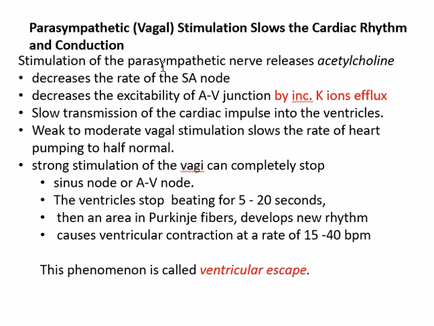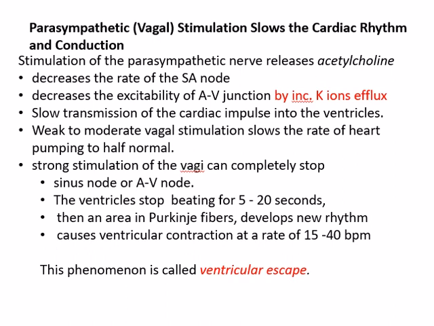Whenever the vagi are stimulated in a weak to moderate fashion, it slows the heart rate. The heart pumping decreases to half of the normal. The normal was 70 beats per minute, then it will be lower, like 35 beats per minute. If the vagi are strongly stimulated, in strong parasympathetic stimulation, they can completely stop the SA node or the AV node. Now what will happen? The impulse will not transmit from the SA node to the ventricles, and the ventricles may even go to standstill. They can stop beating for 5 to 20 seconds.